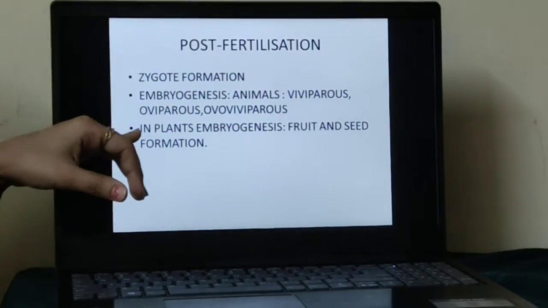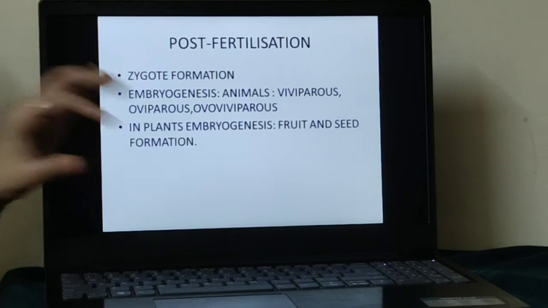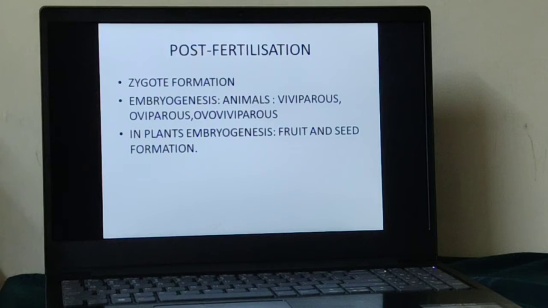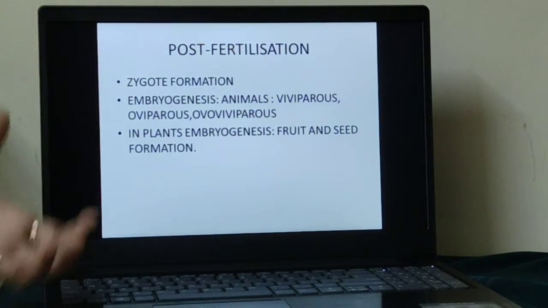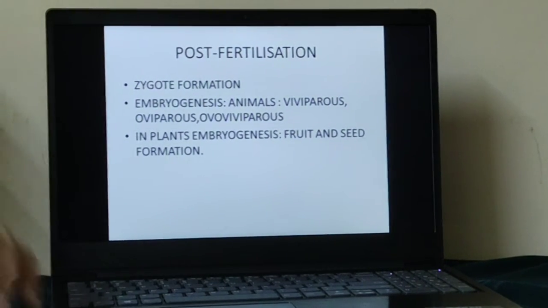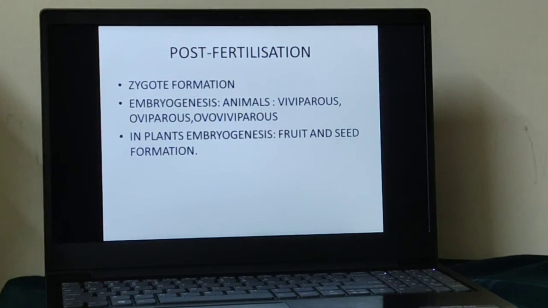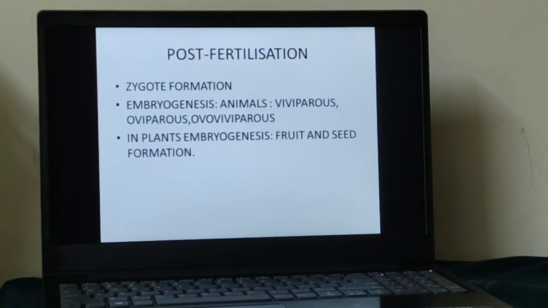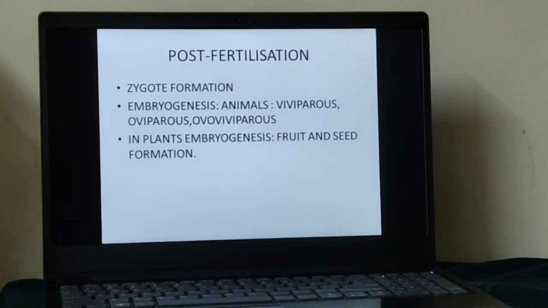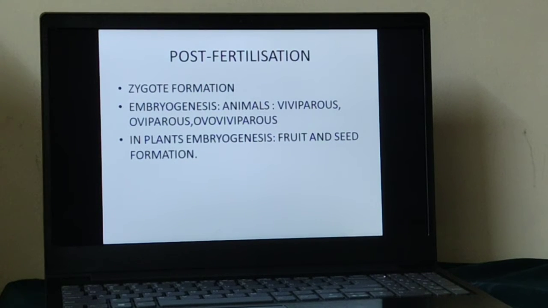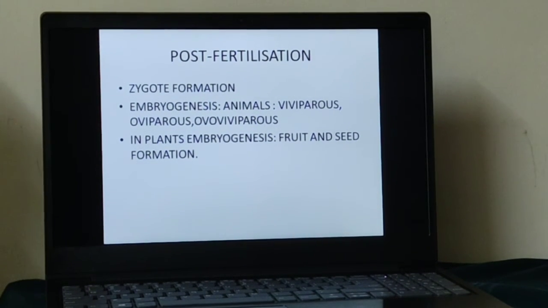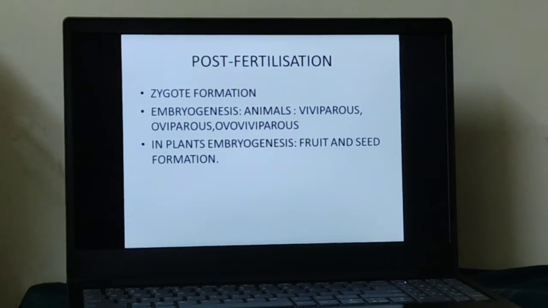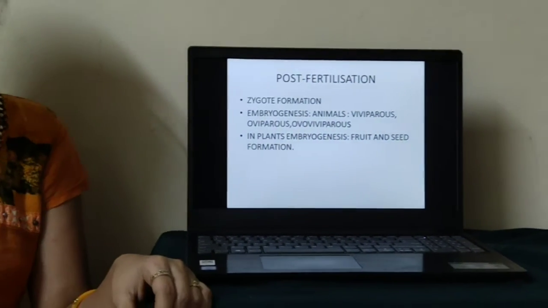Okay, now this is about animals. Now in plants, how does embryogenesis occur? As you know, in the 10th standard we studied double fertilization in angiosperms. Once pollination occurs, what happens after pollination? The two male gametes travel along the style through the pollen tube and reach where? The ovary. There is a micropylar end, and in the ovary there are 8 nuclei, which we already discussed. Which are the 8 nuclei? 2 synergid cells, 3 antipodal cells, 2 polar nuclei, and 1 egg cell.